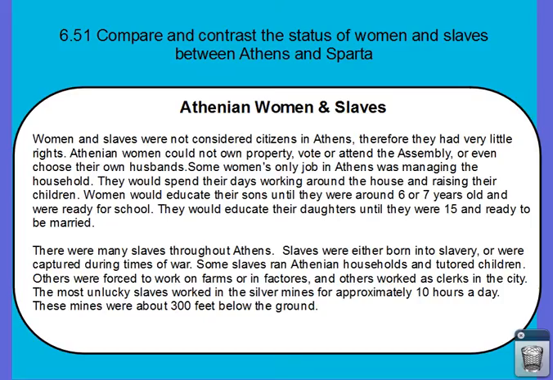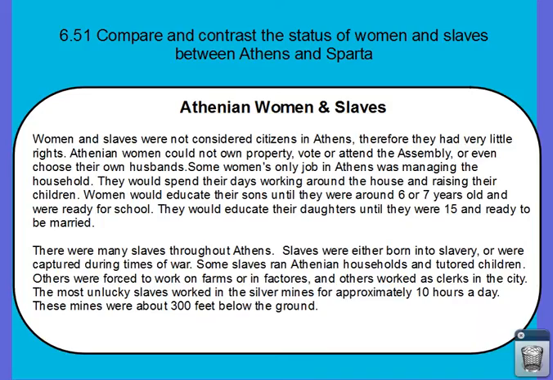Women and slaves were not considered citizens in Athens, therefore they had very little rights. Athenian women could not own property, vote or attend the assembly, or even choose their own husbands. Some women's only job in Athens was managing the household. They would spend their days working around the house and raising their children. Women would educate their sons until they were around 6 or 7 years old and were ready for school. They would educate their daughters until they were 15 and ready to be married.